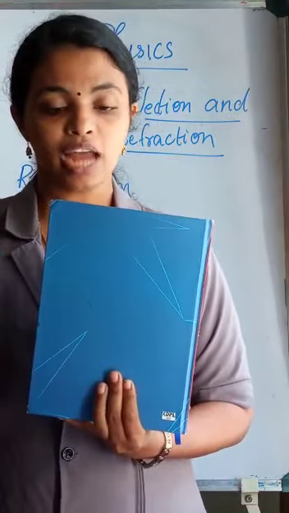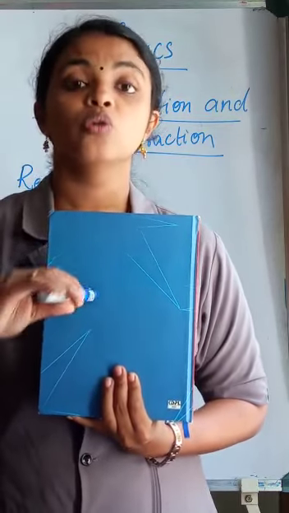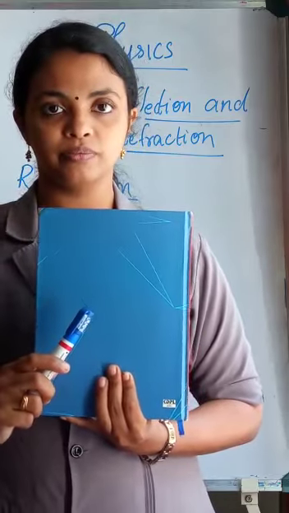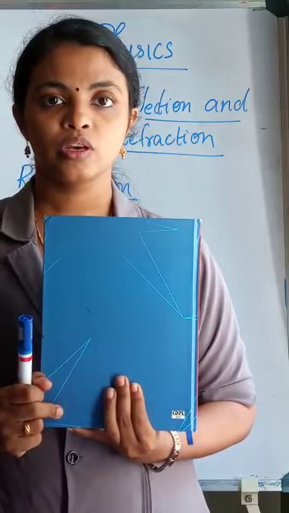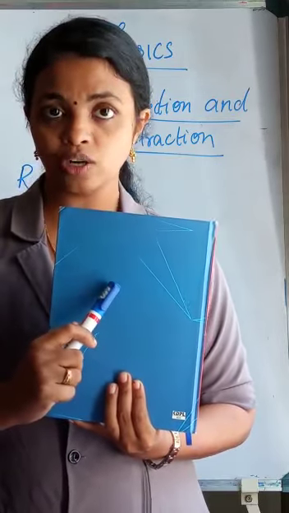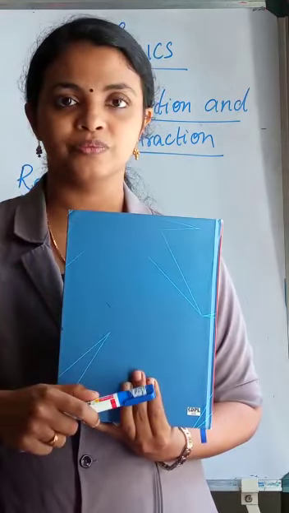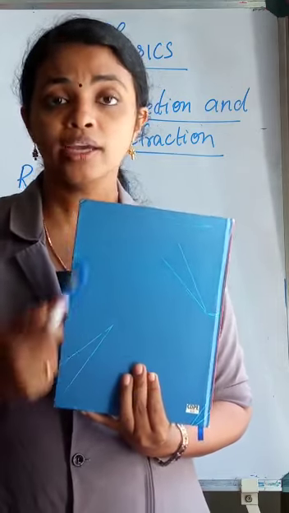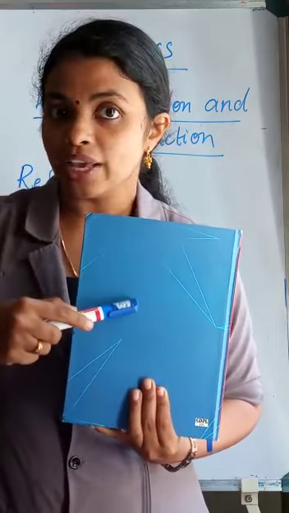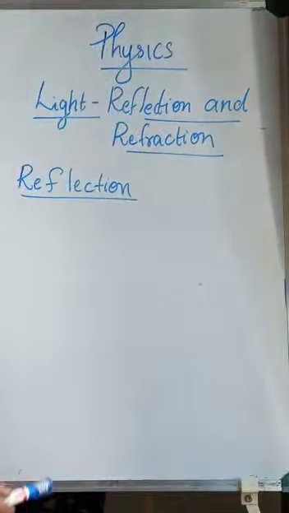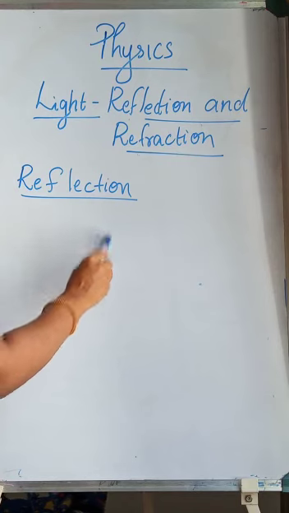When light strikes the surface of this book, that light will go back to the same medium. And that light doesn't go through the book. Why does the light go back to the same medium? Because it strikes a surface. So, when the light hits the surface, it will go back to the same medium.